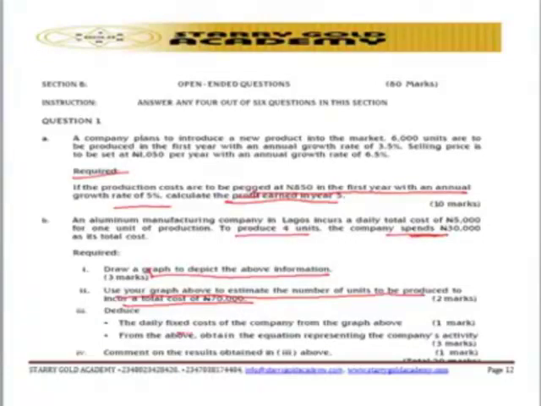They then say deduce the daily fixed cost of the company from the graph above, and from the above obtain the equation representative. So from the graph you are going to prepare, you have to derive how to get all those requirements. If you are unable to prepare the graph, definitely you are going to have issues getting the requirements. And the last one asks you to comment on the results. So the answer you get, you have to comment on it.